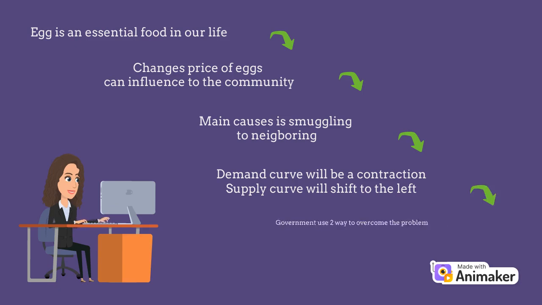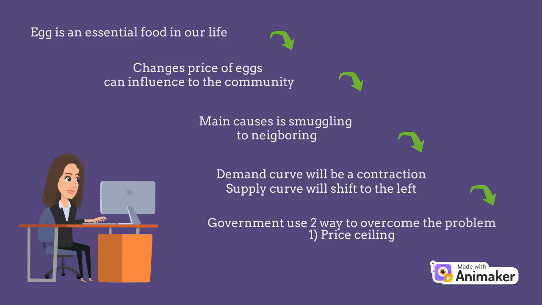There are two ways for the government to overcome the problem, and the first one is to set a price ceiling. This price control method is to help ease the financial burden, especially for the poor community. And the second way to overcome the problem is to control import and export of eggs. If we want to get back to the normal price of egg, the government should allow suppliers to import more eggs.